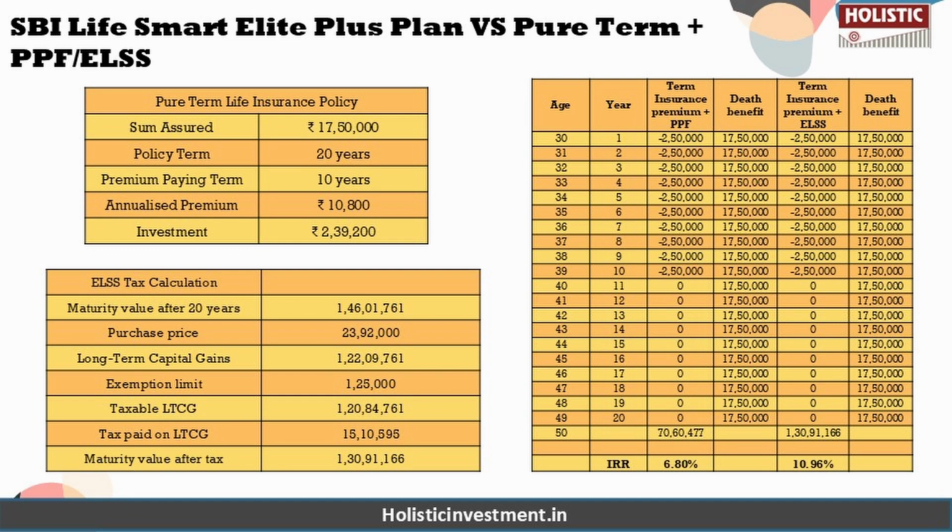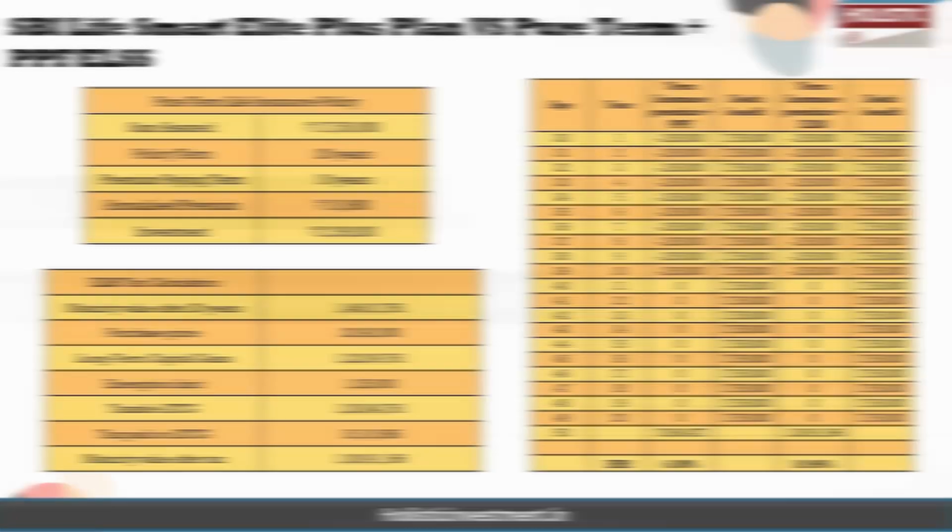These returns surpass inflation, enabling you to build a corpus for your long-term financial goals. So this comparative analysis shows us that separating insurance and investment provides better financial growth, while the SBI Life Smart Elite Plus plan falls short of delivering the desired corpus for your goal, making it less effective than a strategy involving pure term insurance and other focused investments according to our risk tolerance.